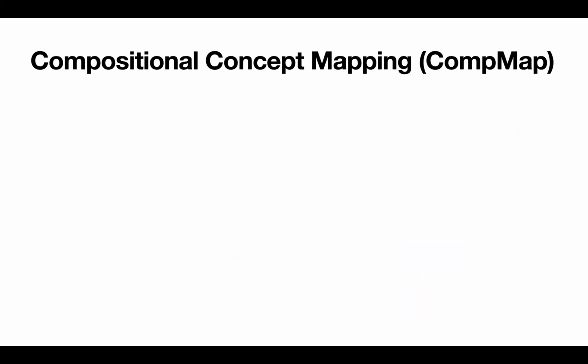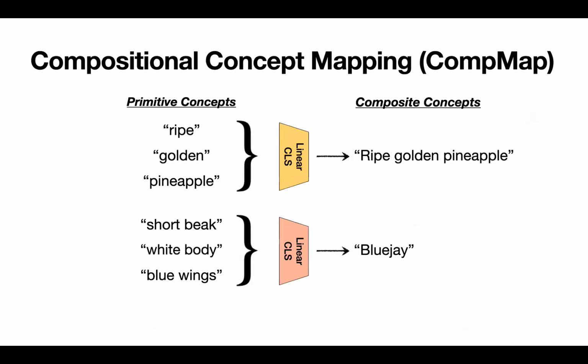To investigate how well vision language pre-trained models learn primitive concepts, we propose the compositional concept mapping framework. Our key motivation is that a mapping from primitives to composites can be obtained in a data-driven fashion by simply learning linear classifiers, which we call composition models. We hypothesize that one can reliably learn a composition model if there exists a good enough annotated dataset for primitives and composite concepts. However, in the more common situations, we don't usually have the primitive concept annotations.